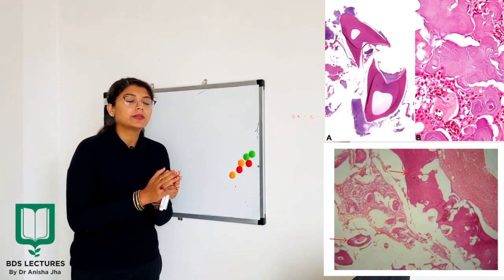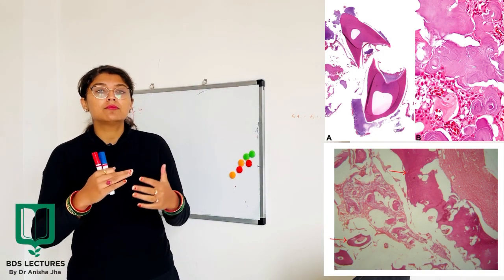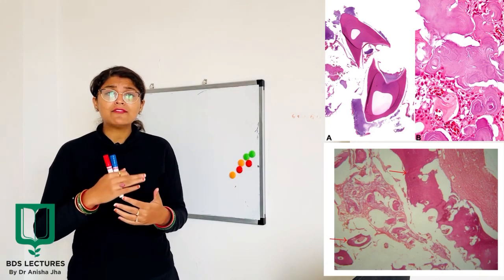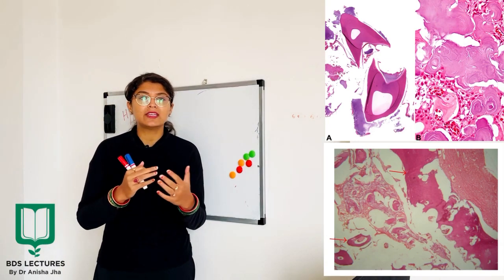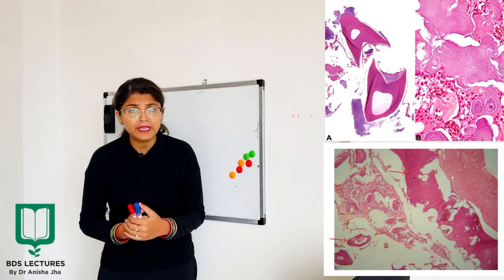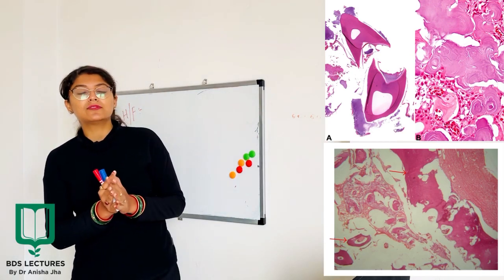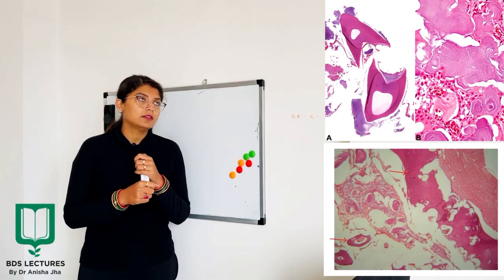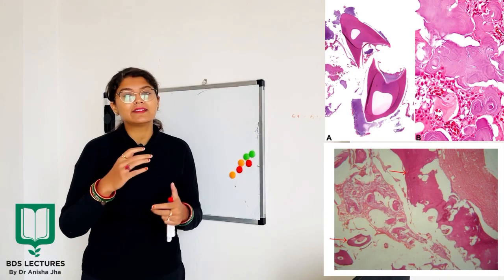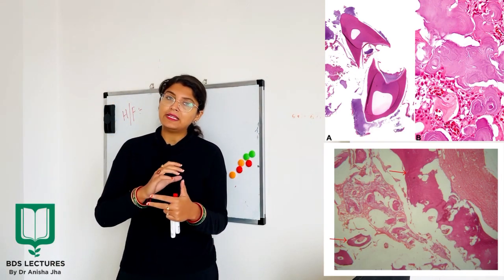So basically according to the type of odontoma, you will have all the components, whatever your enamel matrix is, dentine, cementum, pulp. All the components are present in both kinds of odontoma, but it depends upon the pattern in which these components have been arranged.